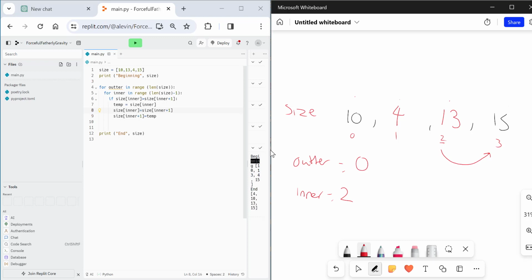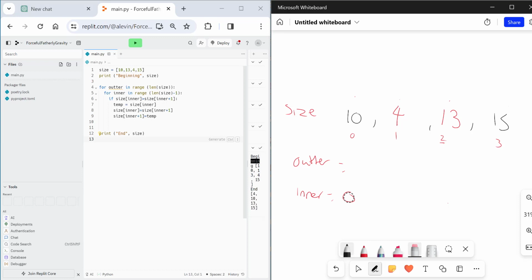We then go back to the outer loop because we're not in the perfect order. The outer loop is going to go up in a second by 1. Remember, we stop at 13 because of the size minus 1. I forgot to mention that. So we don't go any further in our inner loop. So we stop there so we don't crash it because 15 can't check against anything. And now what we're going to do is we're going to go back to the outer loop. The outer loop goes up by 1.